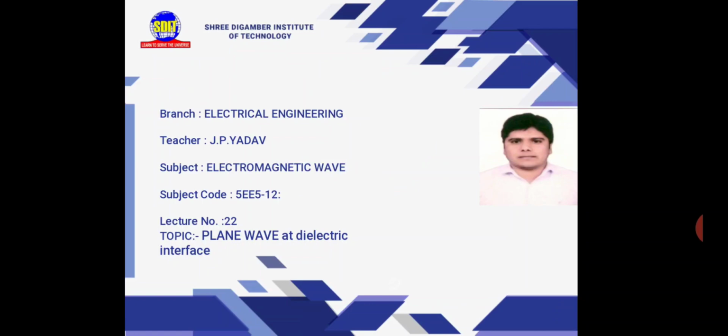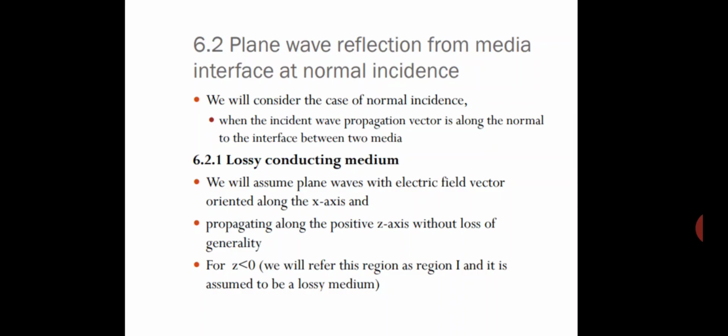Today my topic is plane wave at dielectric interface. At first, what is a dielectric or dielectric material? A dielectric material is an electrical insulator that can be polarized by an applied electric field.